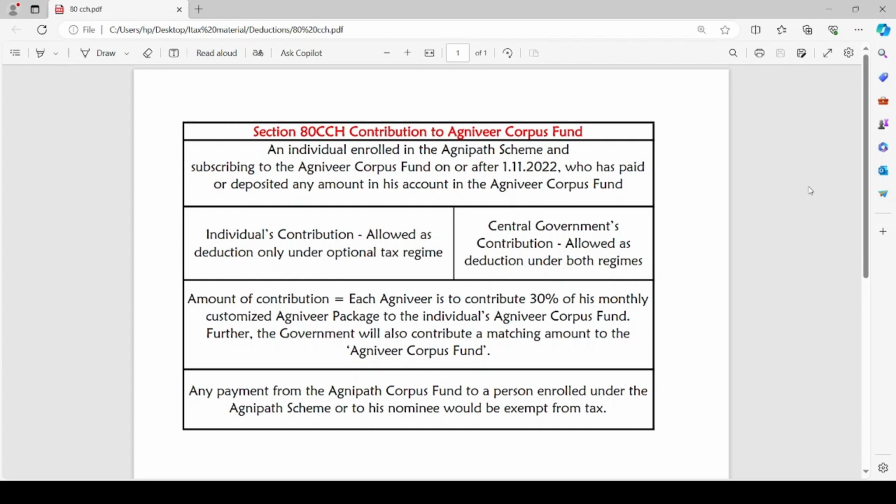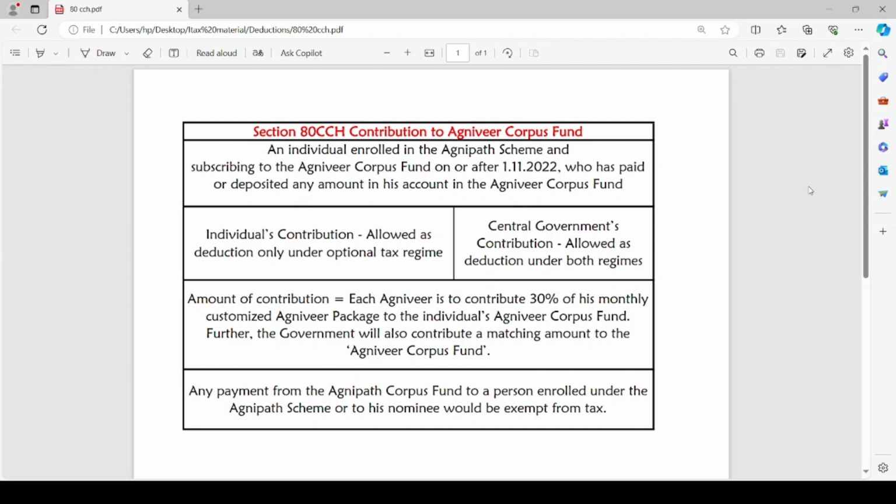First, the Agniveer, that is the person working in the armed forces, will contribute 30% of his monthly customized Agniveer package, that is 30% of his monthly salary, towards the Agniveer Corpus Fund. And such equal amount will also be contributed by the government towards such account. The individual's contribution is allowed as deduction only under the optional tax regime, whereas the central government's contribution is allowed as deduction under both regimes.